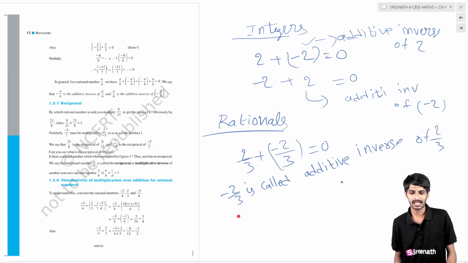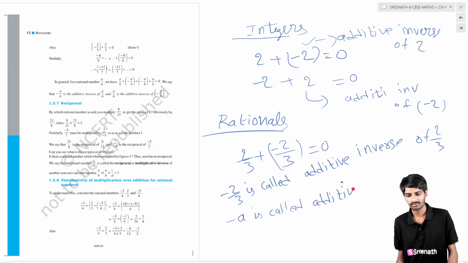In general, minus a is called the additive inverse of a.